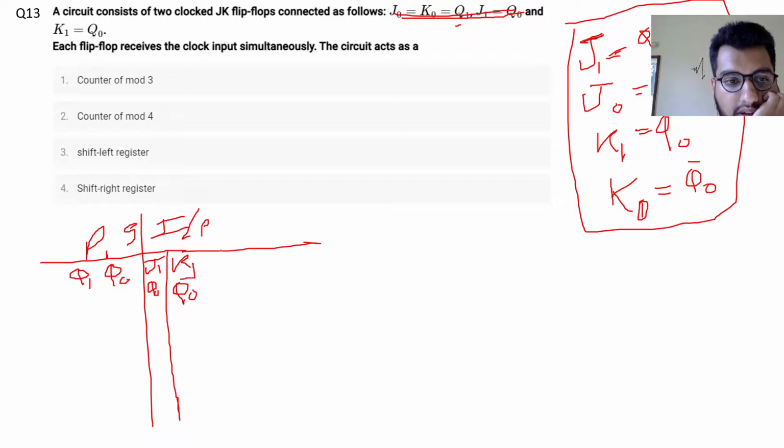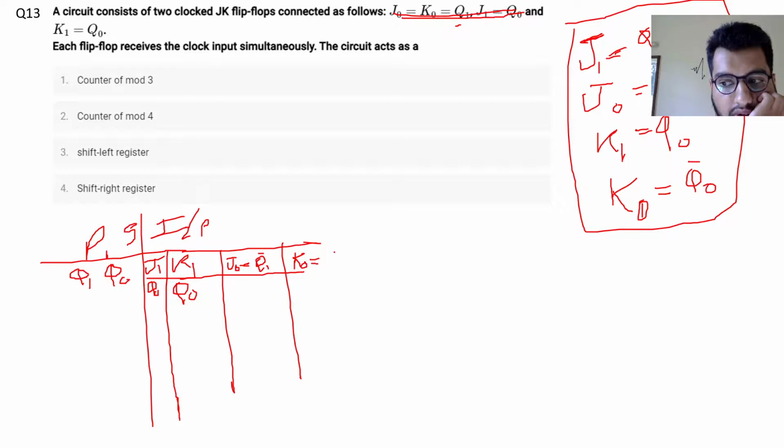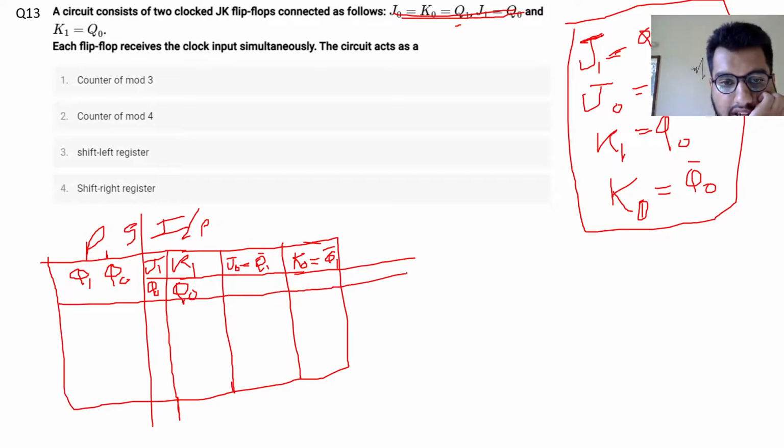Then I have my other inputs, J0 equal to Q1 bar and K0 equal to Q1 bar, and finally I'll have the next states, that is Q1 plus and Q0 plus.